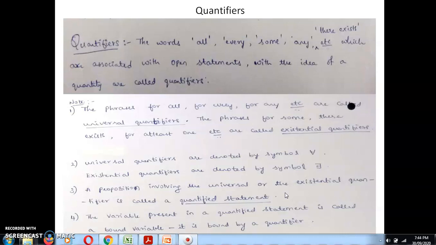So why is it called bound? It means there is a certain value for that, a certain number for that. If at all I am using for all, there is a certain quantity associated with that. Some bonding is there, or some number is there for that, but we don't know that number, so that's why it is denoted with these symbols, like the universal quantifier symbol or the essential quantifier symbol.